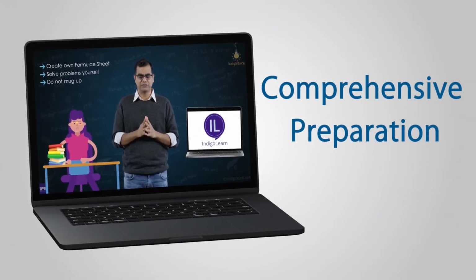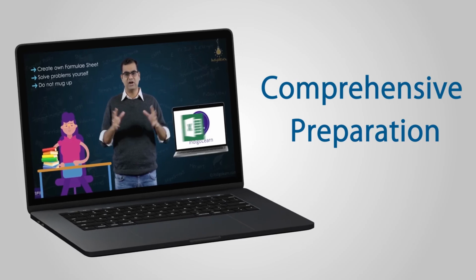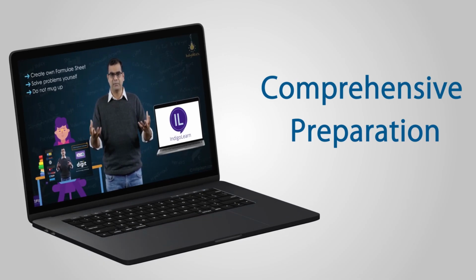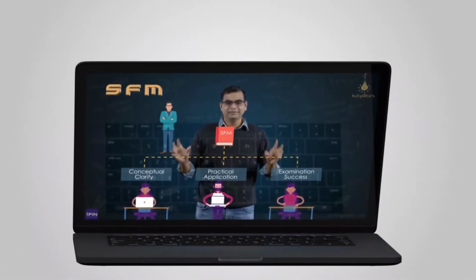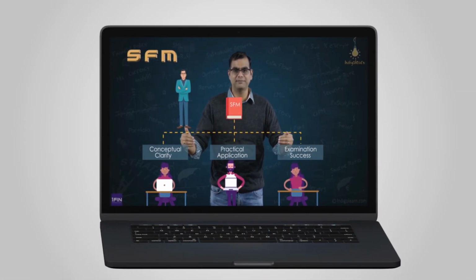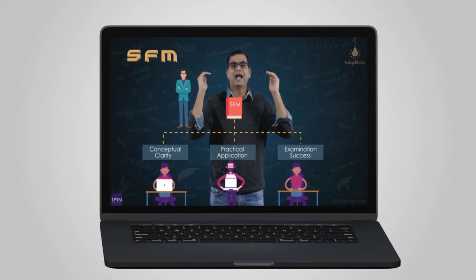I will give you enough tools to help you understand a lot of stuff. If you were to revise it frequently, you will remember the key points. We will give you some mnemonics. We will give you some ways to remember, but there is no need to mug up. I believe that we both together can work on all these three things: concepts, practical application, and examination.